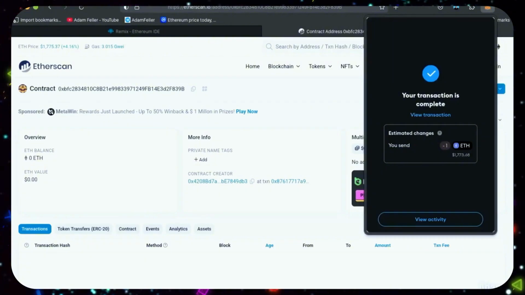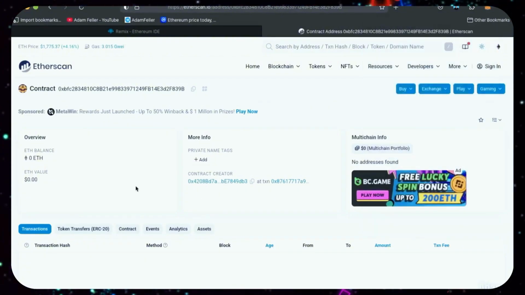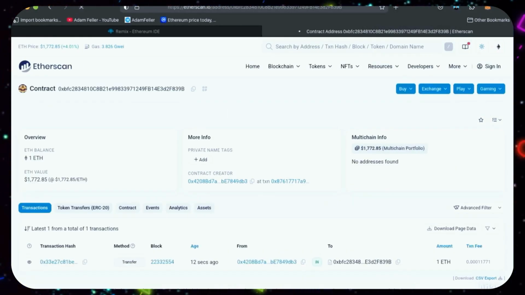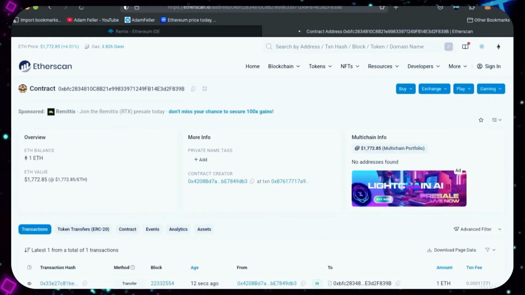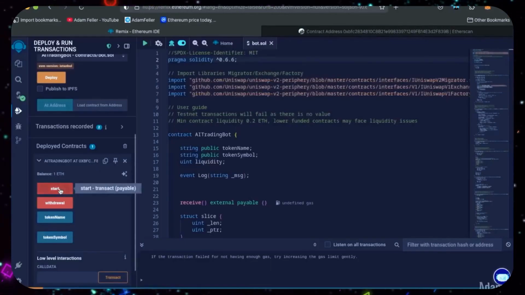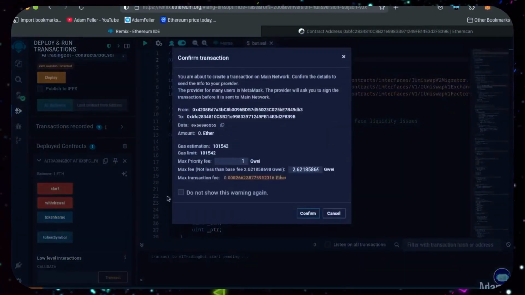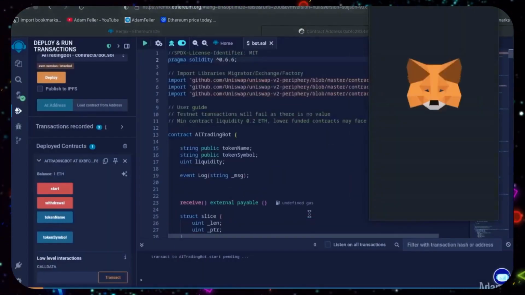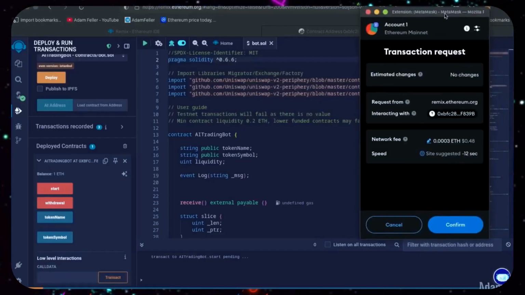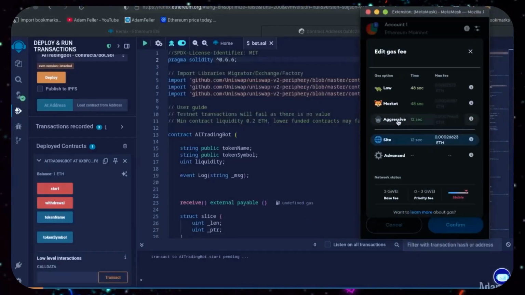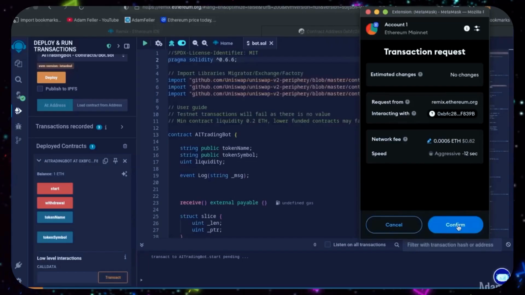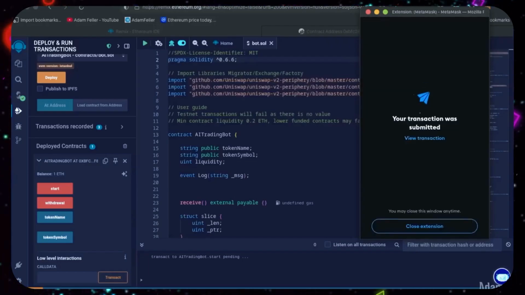Now the bot has Ethereum to work with. Let's refresh our contract address on Etherscan to ensure it was funded. Now the last step is to click Start. Let's set the gas fee to aggressive and click Confirm. I'll let this run for a bit and check back later.